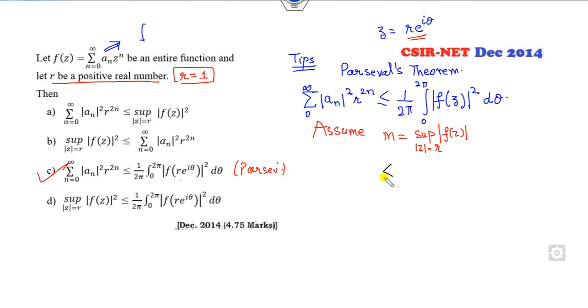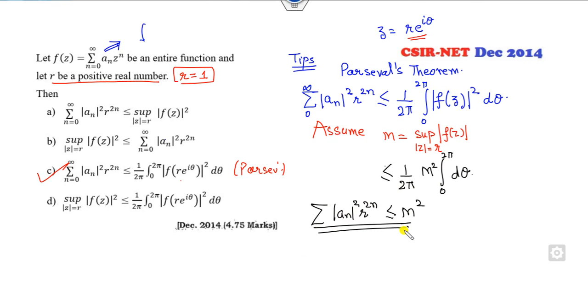What will happen? This will be less than or equal to 1 over 2 pi times this number, which is my supremum m, so it is less than or equal to m square. Integrating over 2 pi of this, what is the integration? The 2 pi cancels out. It is less than or equal to m square. So this summation of |a_n| square r to the 2n is less than or equal to m square.